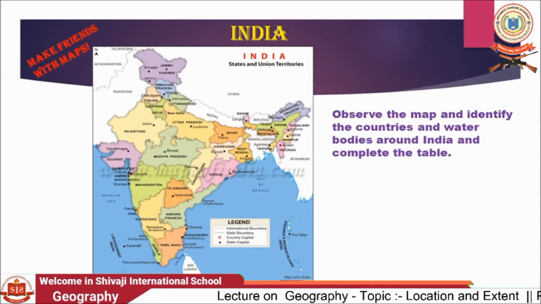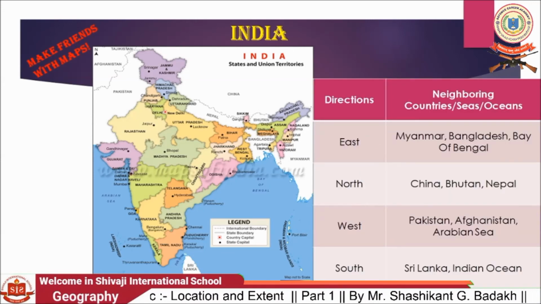Make friends with the map. Observe the map and identify the countries and water bodies around India. Complete the table. Here you can see the direction and the neighboring countries, seas and oceans. First we will see the direction east.